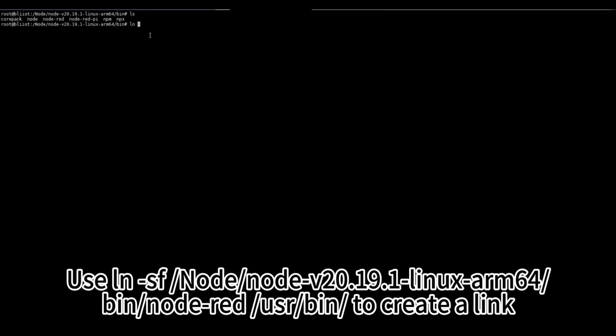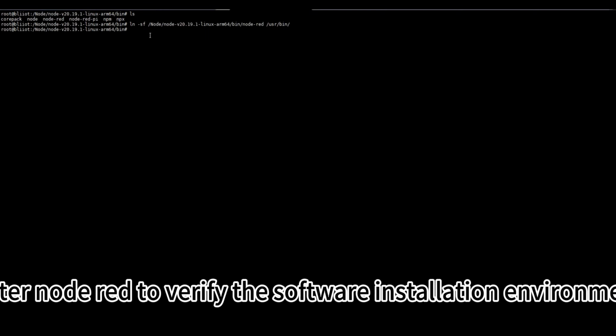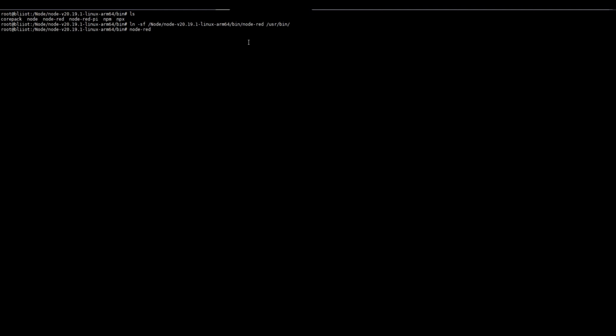Use ln -sf /node/node-v20.19.1-linux-arm64/bin/node-red /usr/bin/ to create a link. Enter node-red to verify the software installation environment.